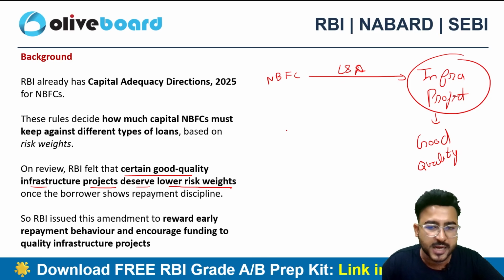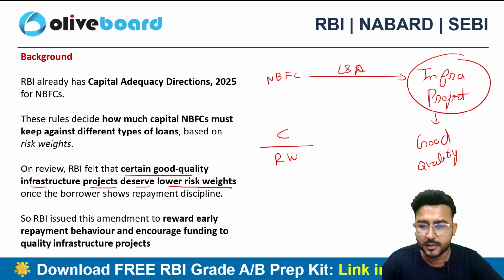Sir, what will happen if we start giving the lower risk weight? Have a look. You need to maintain the capital adequacy ratio.